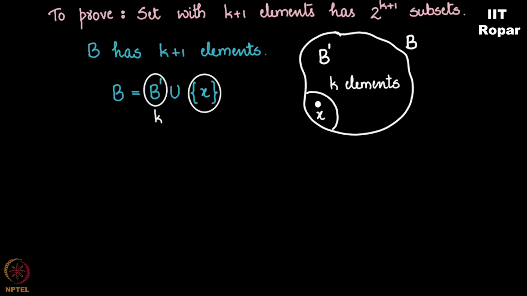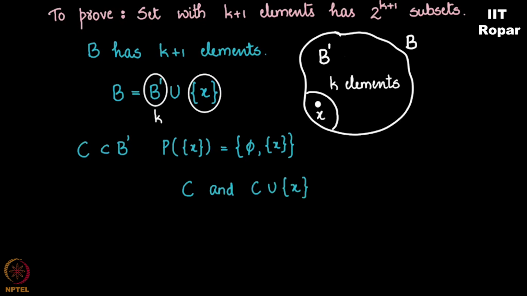Now, please listen. I'll consider a subset of B dash. Let me say it as C. And how many elements are there in the power set of X? It is phi and X itself. Correct? So, now observe this. C union null is C itself, and C union X. These two sets are subsets of my set B. Is this point clear? So I am getting two subsets here. One is C and one is C union X.